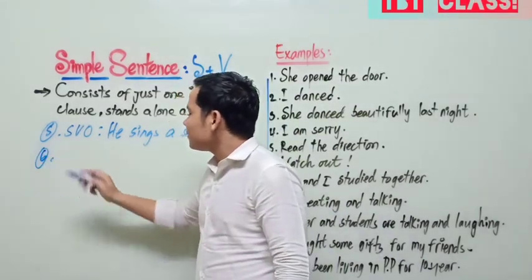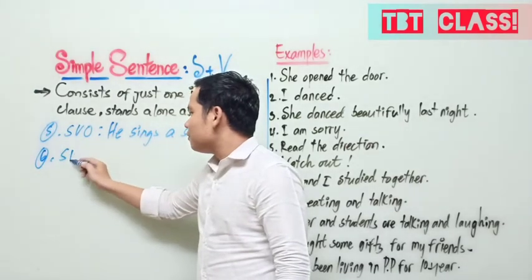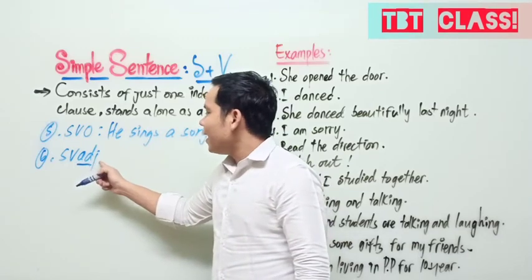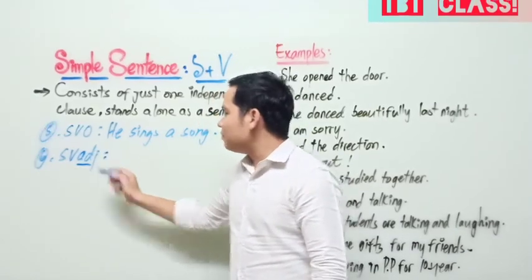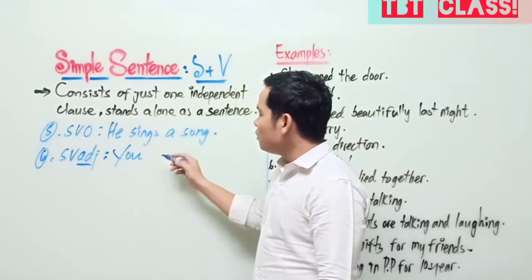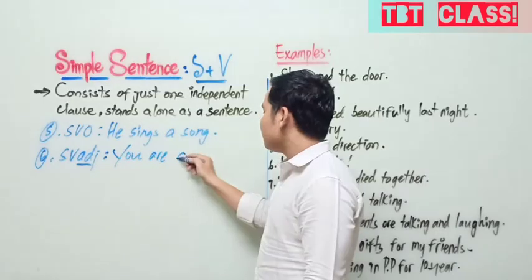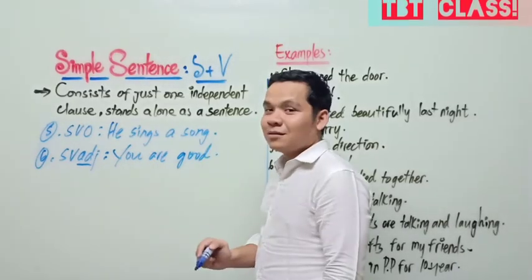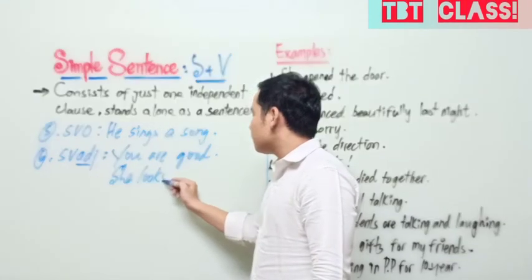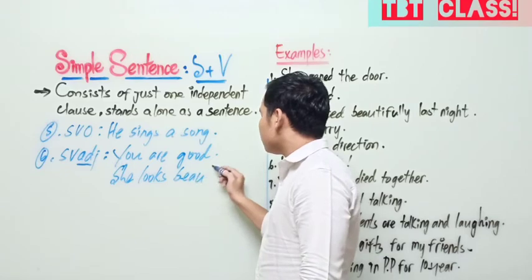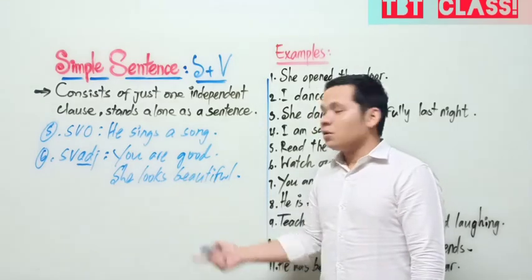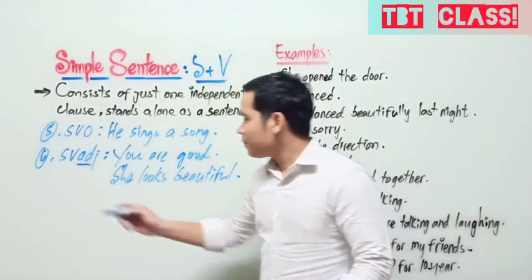Number 6. What is it? SV adjective. Subject, verb, adjective. Like you are good. Okay? Like she looks beautiful. She looks beautiful. Okay?